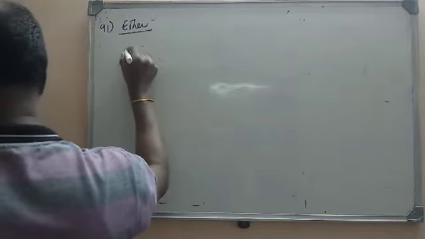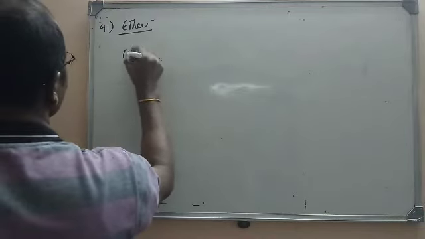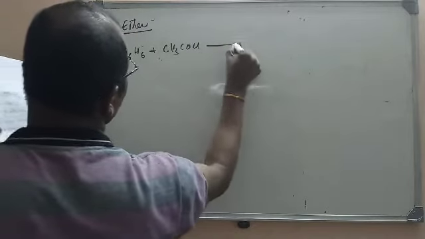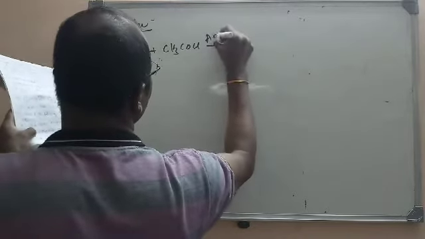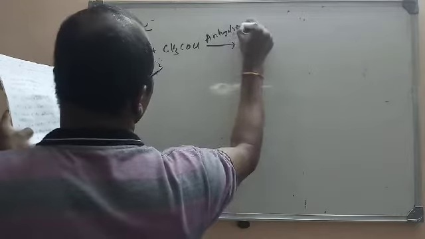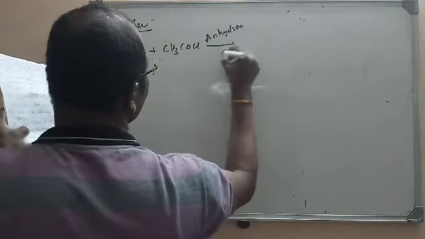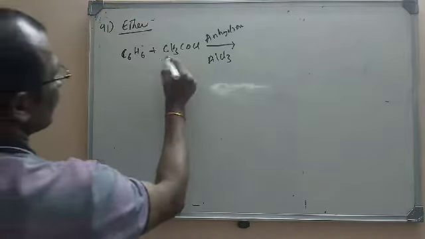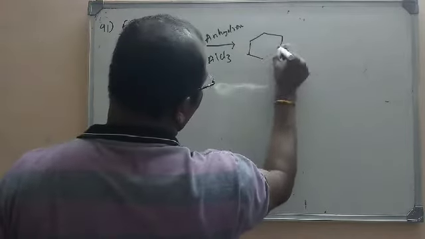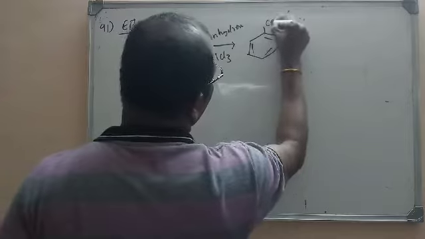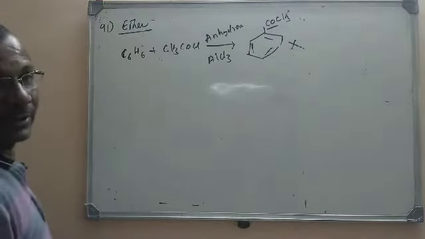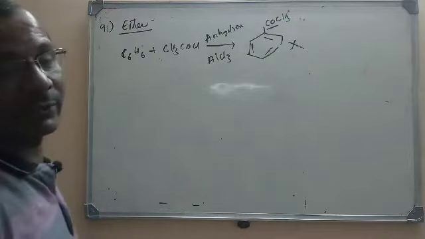First one is benzene, C6H6, plus CH3COCl in the presence of anhydrous AlCl3. It's nothing but electrophilic substitution. What we are going to get here is C6H5COCH3. It's a ketone, so it is not the right option. It is nothing but acetylation of benzene.